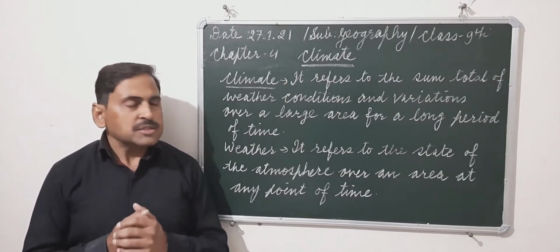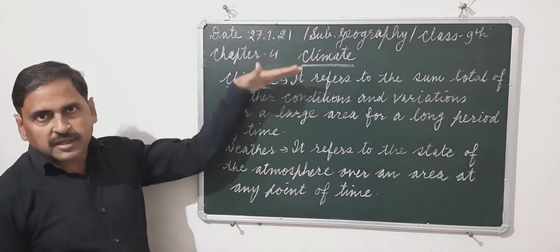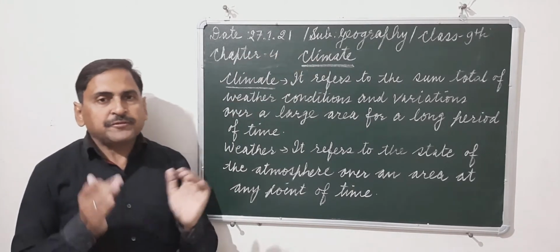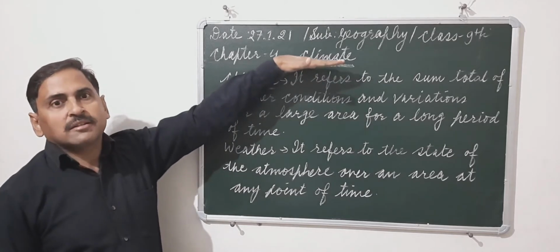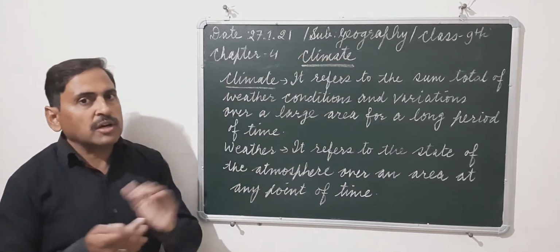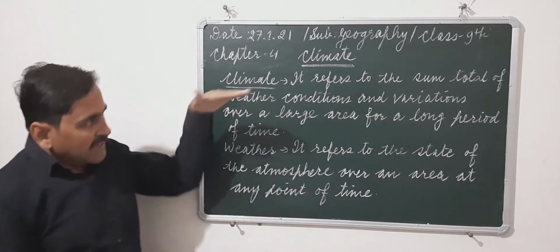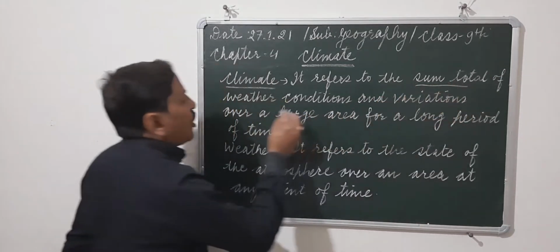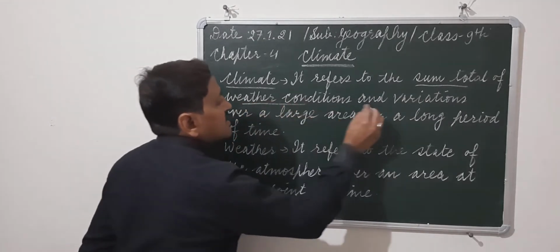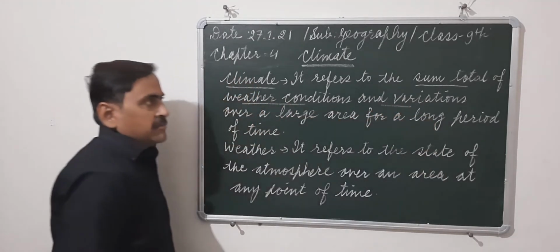Today we are beginning chapter 4 in geography, climate. The first question which comes to our mind when we look at the heading of the chapter: what does it mean? So what is climate? Climate refers to the sum total of weather conditions and variation.